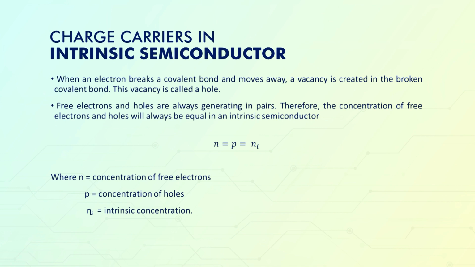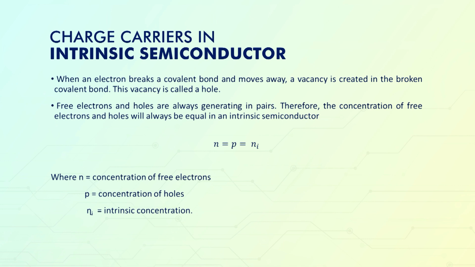The vacancy is referred to as a hole. Free electrons and holes are always generated in pairs. Therefore, the concentration of free electrons and holes will always be equal in the case of intrinsic semiconductor.